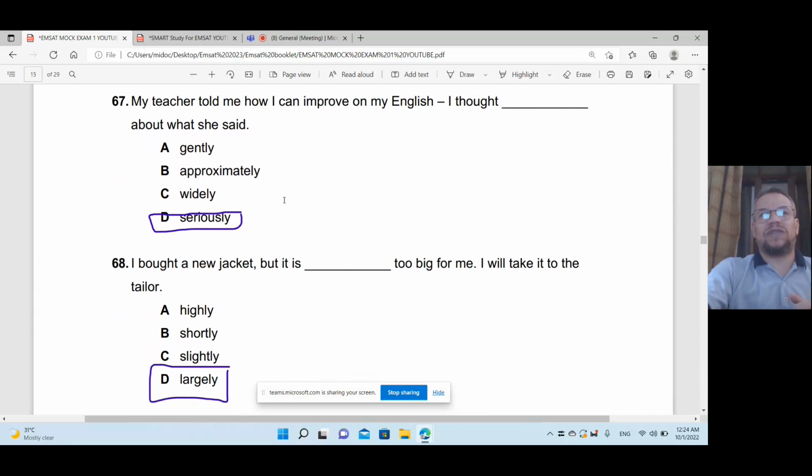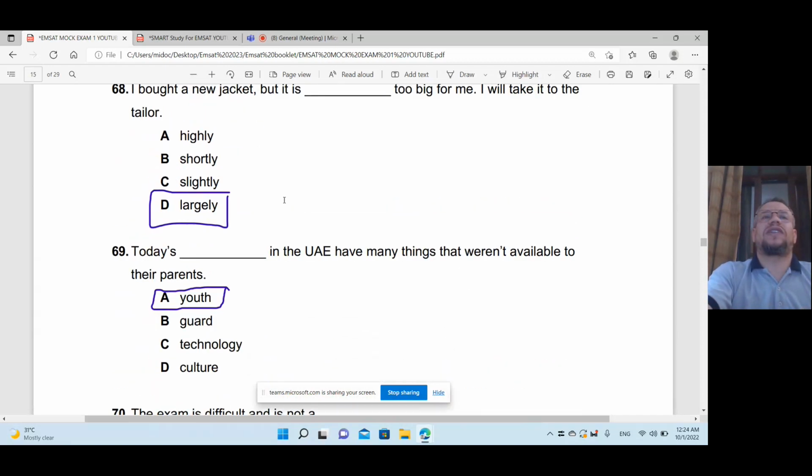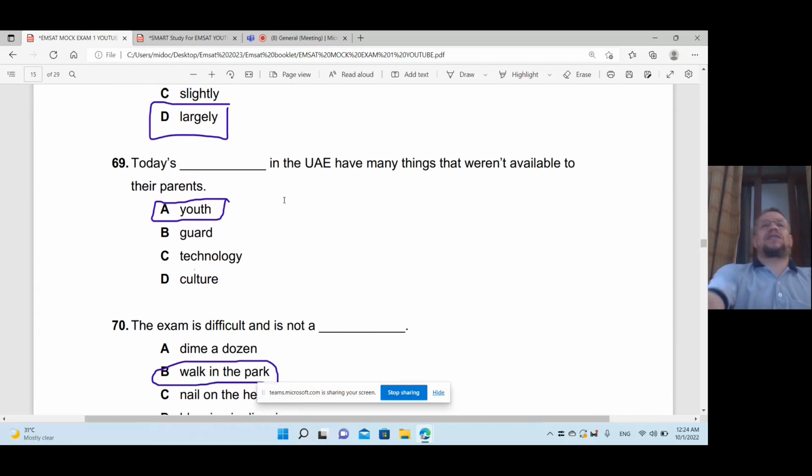I bought a new jacket, but it is largely too big for me. When I say too big, means very, very big. So largely, okay. But if it is big, not too big, it's slightly the answer. Today, yes, in the UAE, young people have many things that weren't available to their parents.